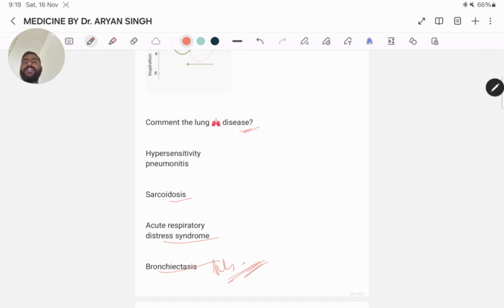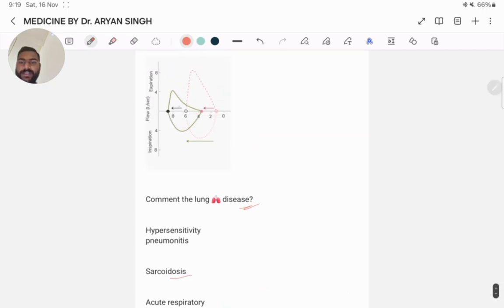Obstructive lung diseases are characterized by obstruction or narrowing of the airways, which makes it difficult for air to flow out of the lungs during exhalation. This results in diminished expiratory flow, meaning that it takes longer for the lungs to empty than normal.